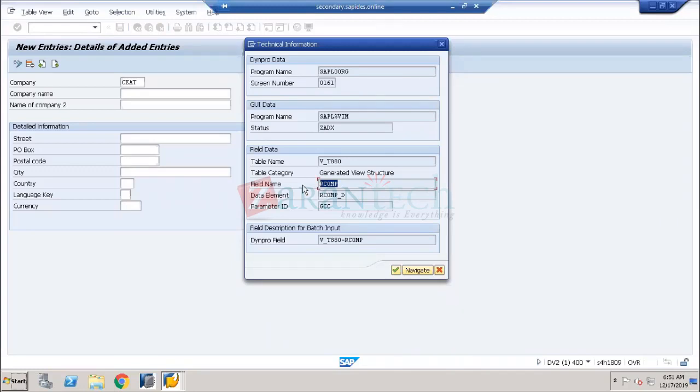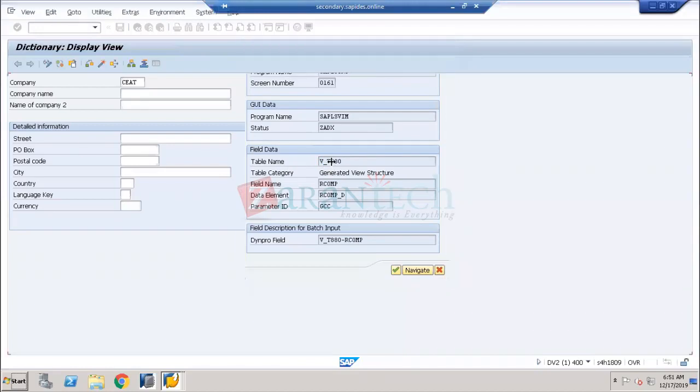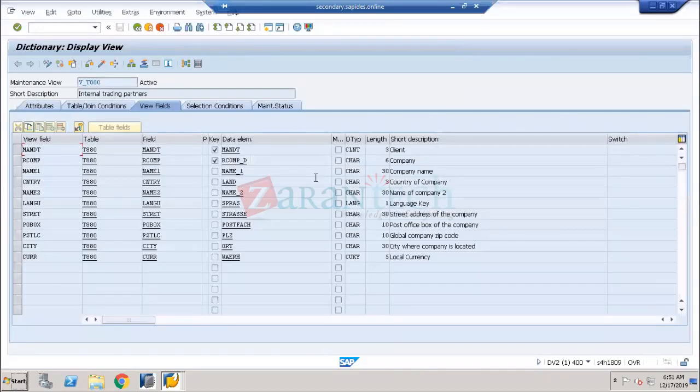Very, very important. So let me go to the company. Let me go to this table also. Just copy the table or double click on the table, and it will take you to the table. This is what exactly we call the dictionary. Okay, this is called the table. Just now I told you that all the companies are called internal trading partners. Now here you can see this is the table. Everything you can see over here.